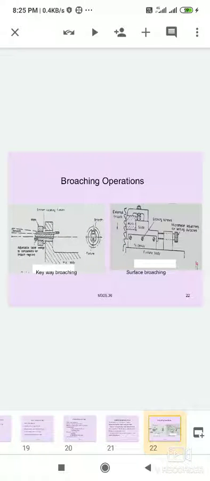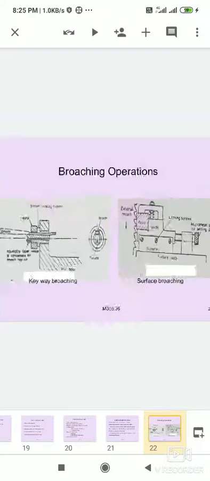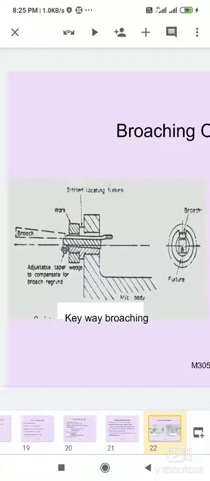This is the broaching operation tools of the figures. This figure is observed: keyway broaching, broach tool, workpiece slotted locating feature, and adjustable taper wedge to compensate for broach. Next, machine body and fixture and broach.